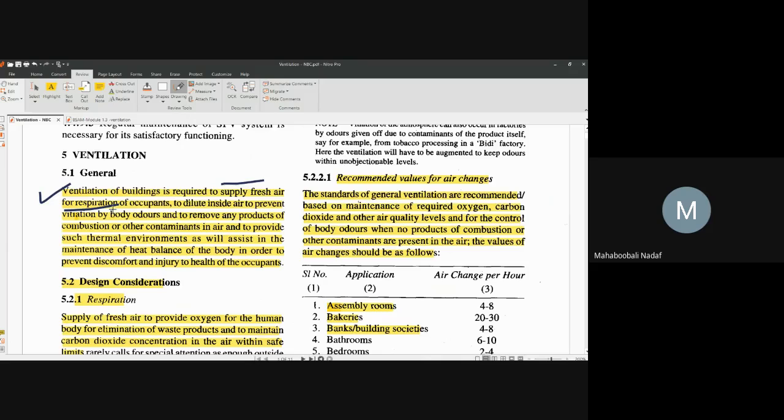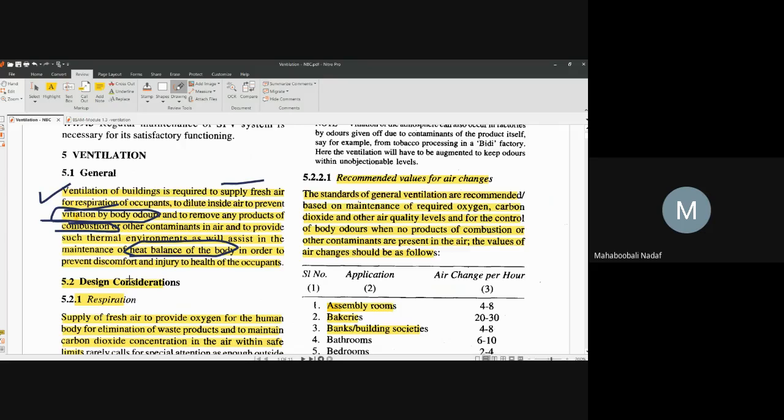Three purposes: respiration, oxygen maintenance, and diluting the air to prevent vitiation by body odors, that means heat exchange, and also to remove the combustion products. These are the basic purposes of ventilation. Is that okay? And very important, the heat balance of the body should take place continuously.